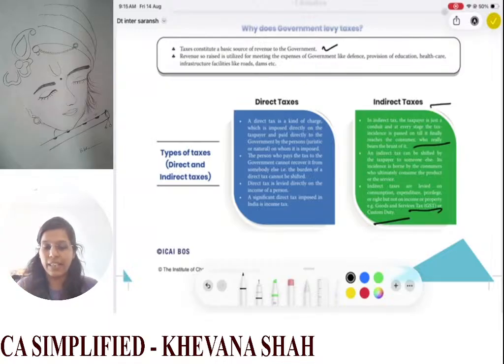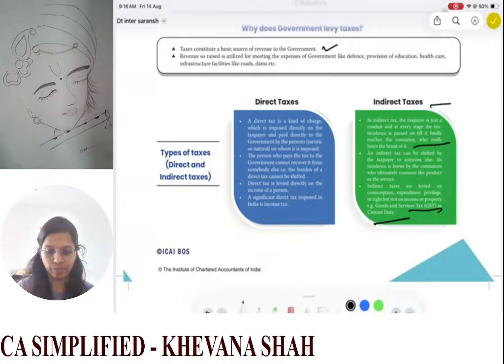In indirect taxes the tax burden is passed on from person to person, and finally the customer, the end consumer, bears the entire burden of this tax. That is the reason it is called an indirect tax.